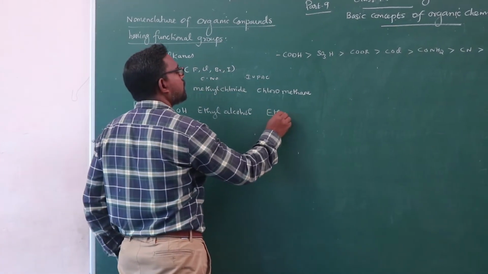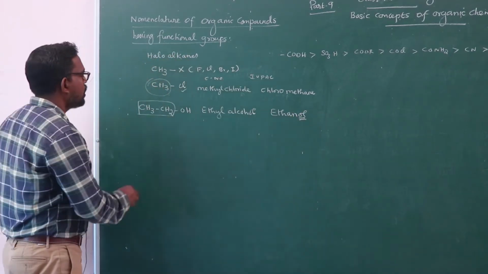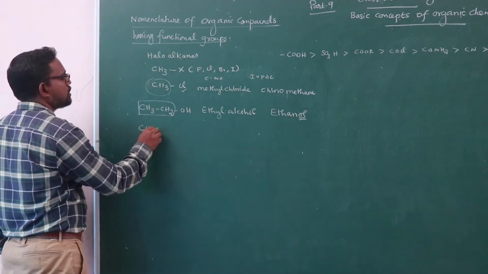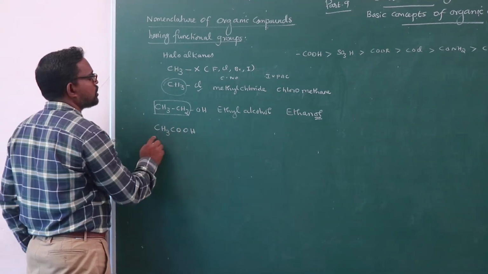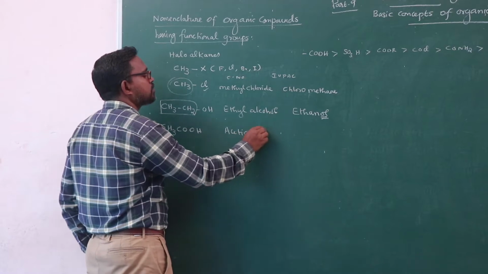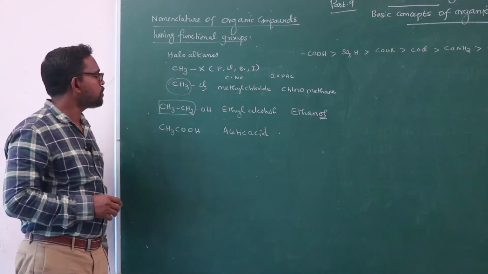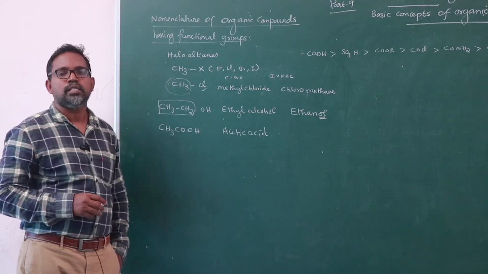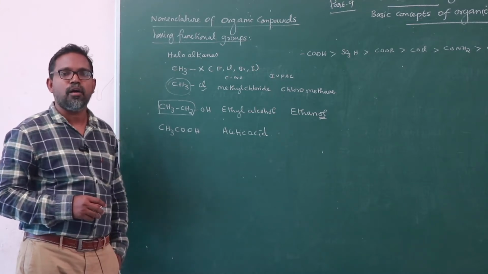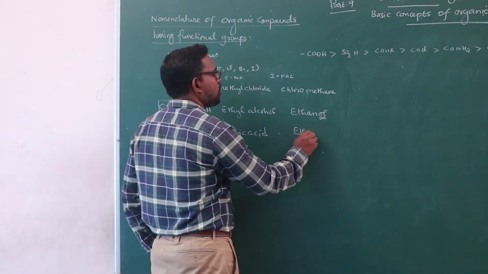So, ethanol. Carboxylic acid, CH3COOH. Common name of the compound is acetic acid. For writing the IUPAC name, from the alkanes, terminal letter E is replaced by oic acid. So, ethanoic acid.